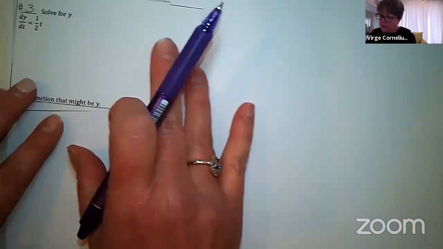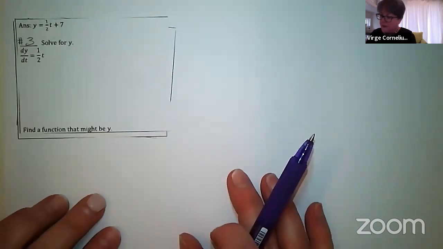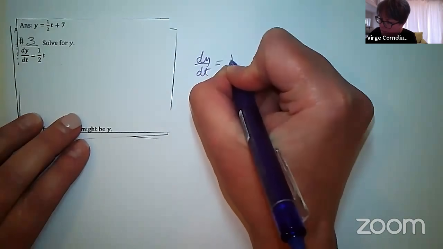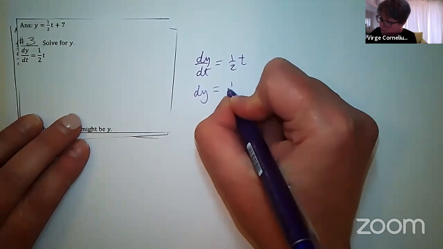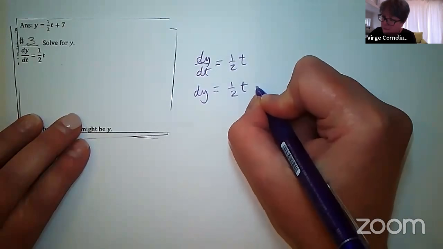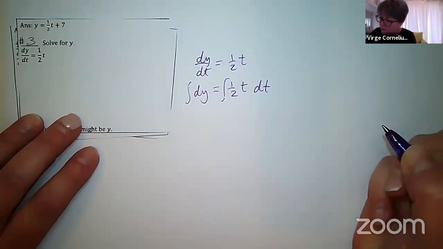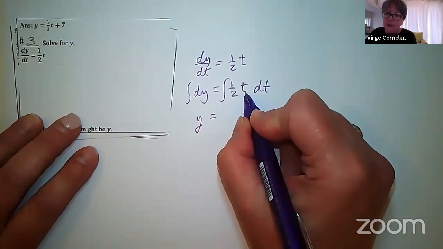Looking at number 3, I have a new differential equation. And again, it says solve for y. It's dy dt is equal to 1/2 t. So I separate. Dy is equal to 1/2 t dt. And then I integrate. The integral of dy ends up being y. The integral of 1/2 t.